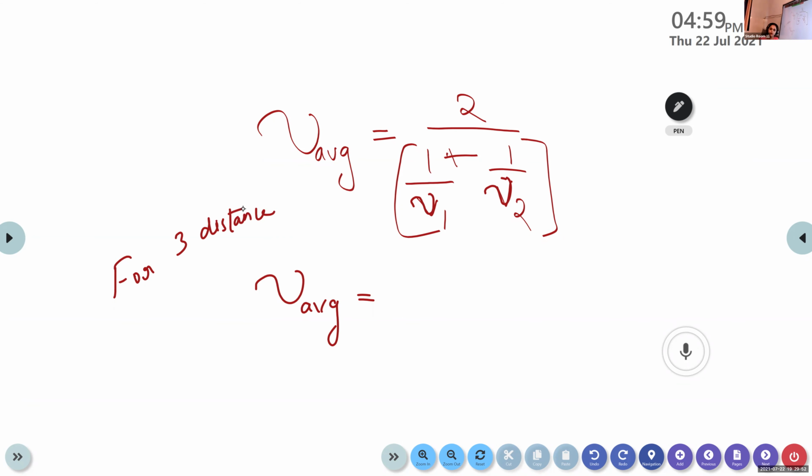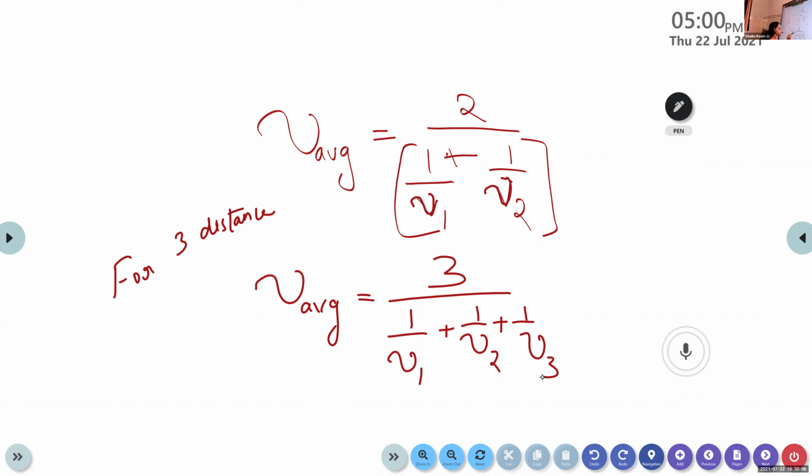Instead of 2, we have 3. V average is equal to 3 divided by 1 by v1 plus 1 by v2 plus 1 by v3. Here we need to consider the three speeds.